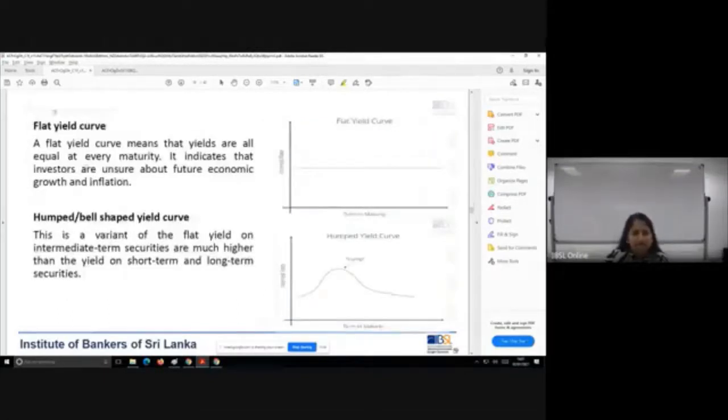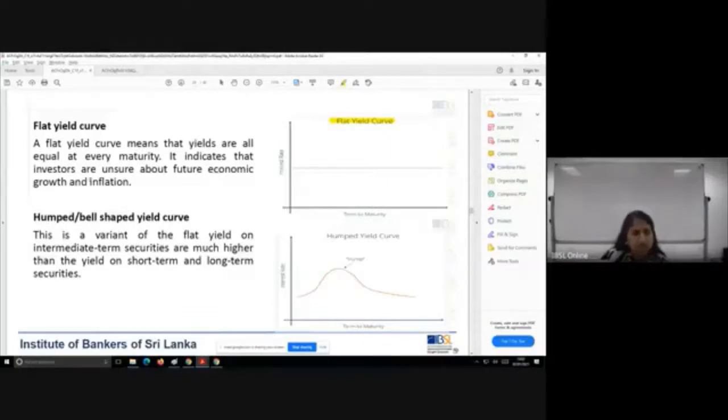Then you have the flat yield curve. You will be wondering, when will a flat situation happen like this? Irrespective of the tenor, all the interest rates are going to be the same. This will happen when the future is not certain, when the investors or market participants are unable to make a decision on what the future economic growth or the future inflation situation is going to be. So when there is uncertainty in the market, you could expect a flat yield curve.